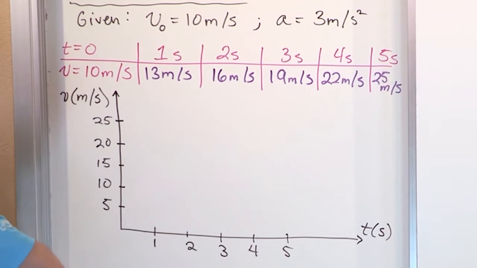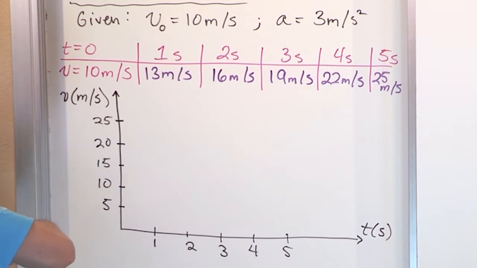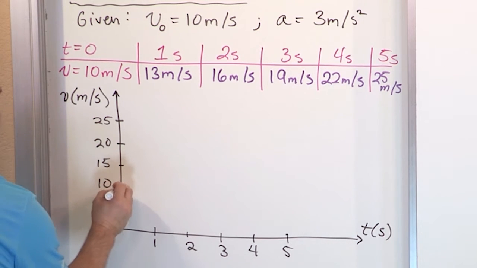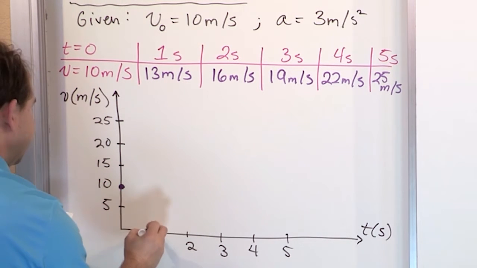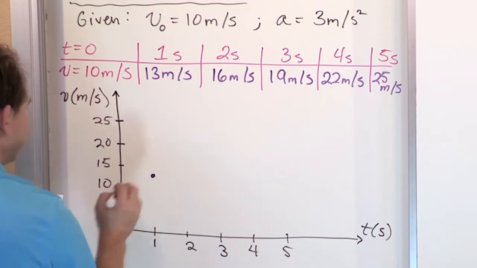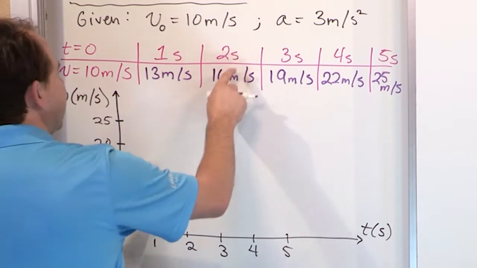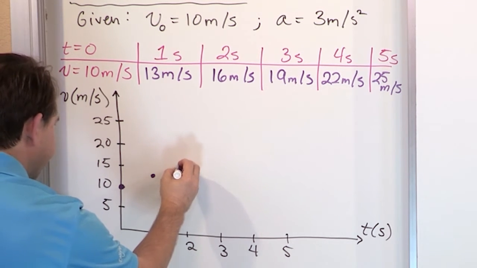At 0 seconds, my velocity is given to me: my spaceship or whatever is already going 10 meters per second. So I have a dot at 0 seconds, 10 meters per second velocity right there. At 1 second, I'm going 13. That's about right there. This is not going to be totally exact, but that's pretty close. At 2 seconds, I'm going about 16. So here's 15, and 16 is just a little bit above that.